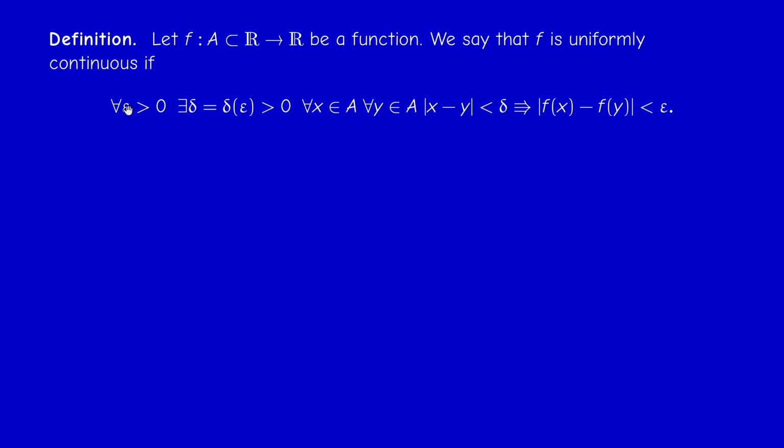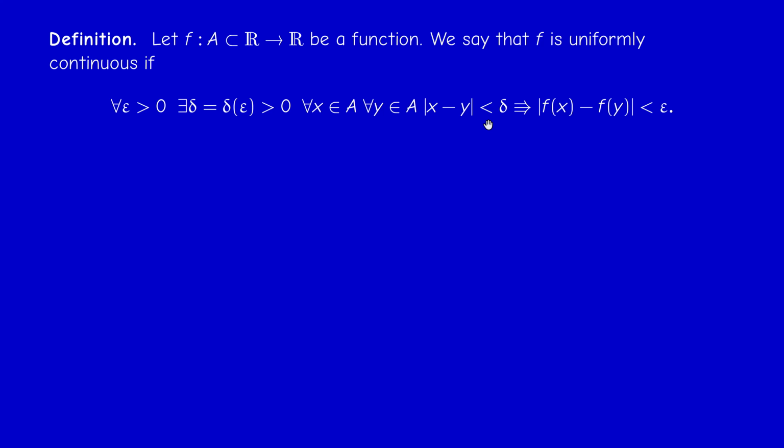So what does this sentence mean? It means that for every x and y, if the distance between x and y is sufficiently small, no matter where x and y are distributed, the distance between their images can be made arbitrarily small. But the point here is that the delta does not depend on x or y. This is why we call it uniform, because it works for all x's.